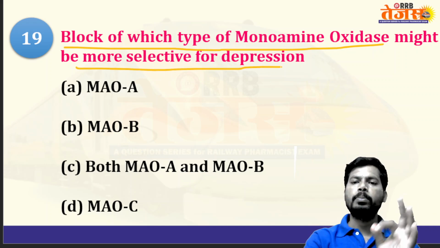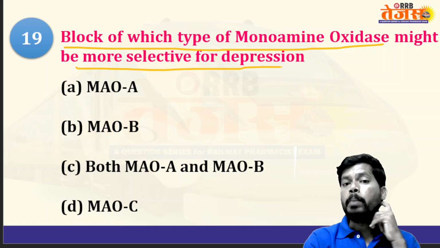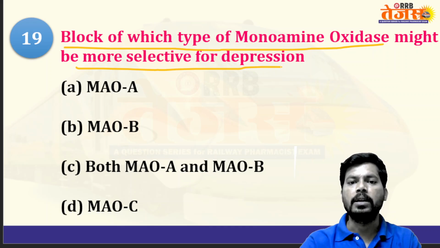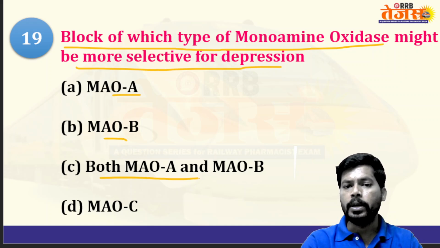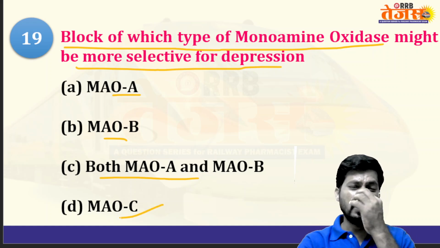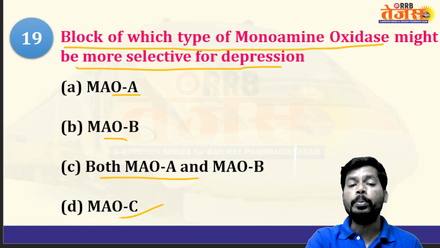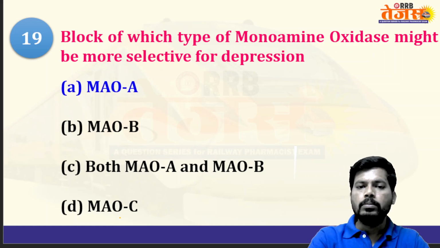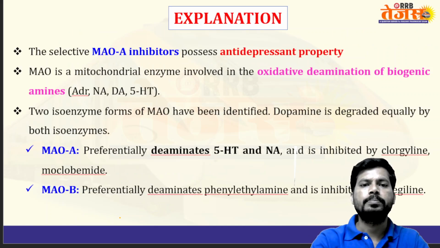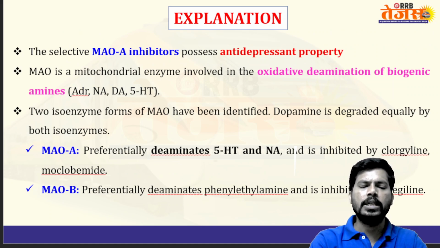The options are monoamine oxidase A, monoamine oxidase B, both MAO A and MAO B, and MAO C. Generally MAO B inhibition, for example by selegiline, is for treatment of Parkinsonism. So MAO B is for Parkinsonism, MAO A is for depression. So let's see the discussion here.